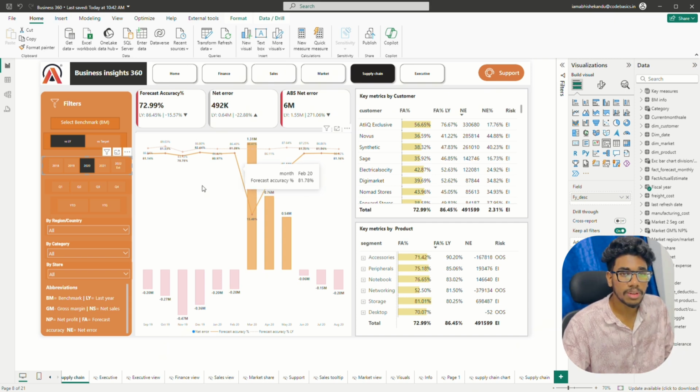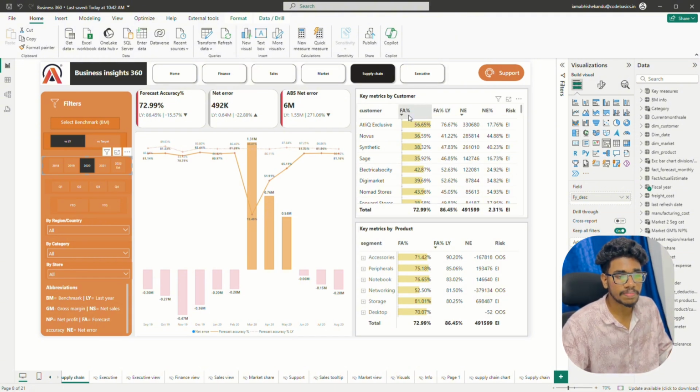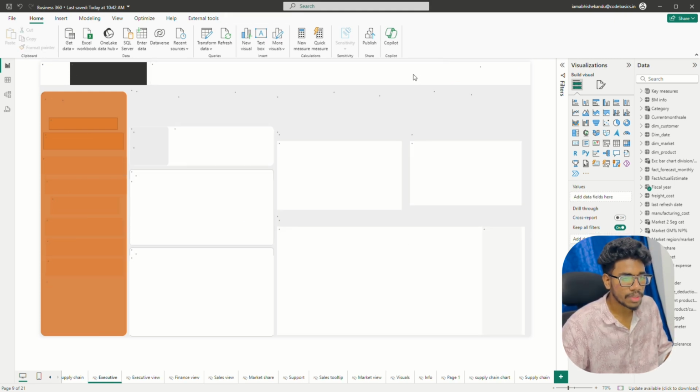From this visual, they can get key insights like this, and given the key metrics for the customer level and the product level, they can get key insights about their forecast accuracy by customer and product. Let's go to the executive view now.